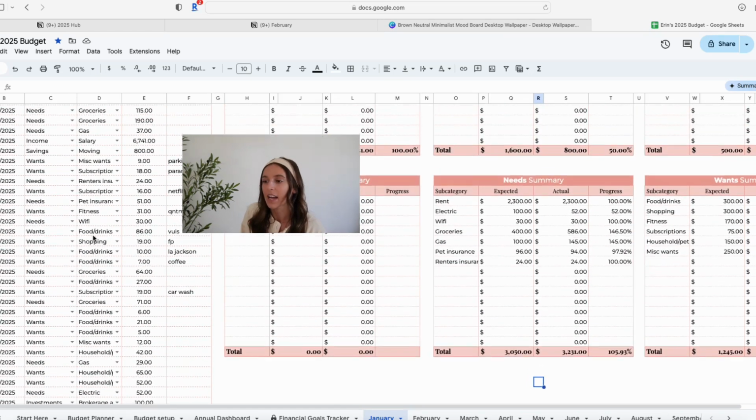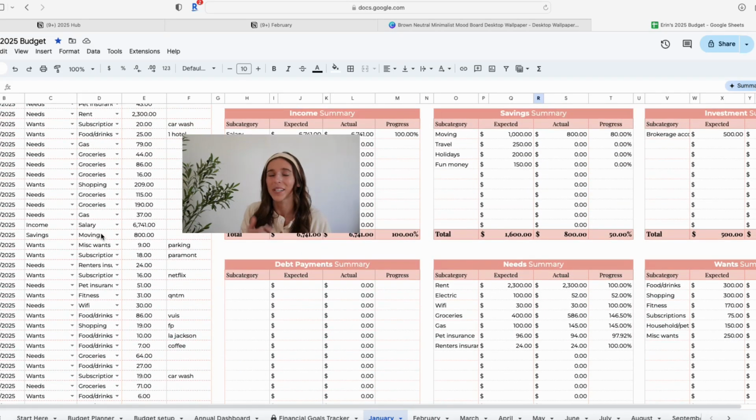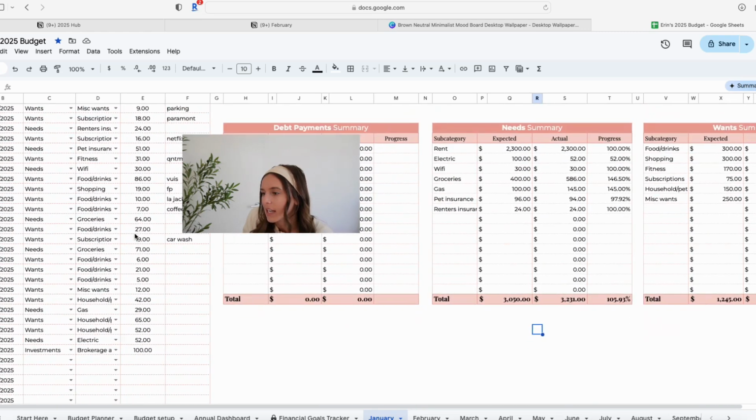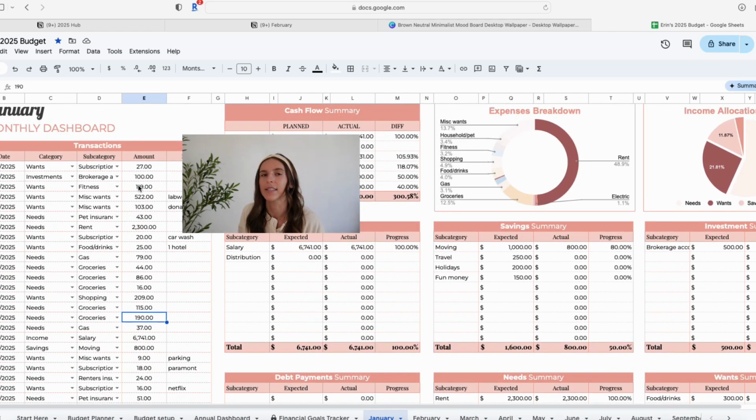The biggest reason for that is that I honestly just went to the grocery store so many times this month. There was one extra week in January, so that played a factor. I had one gigantic grocery haul in here that was $190. That was because my boyfriend was coming to stay with me for literally an entire week, and boys are expensive to feed. I also hosted my friends a couple times this month.